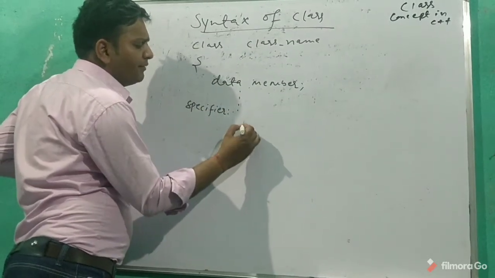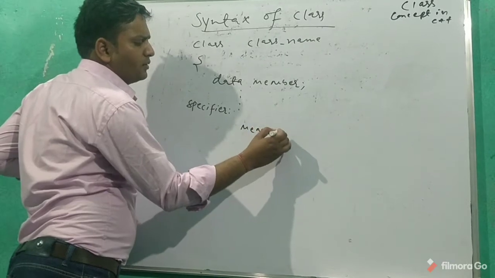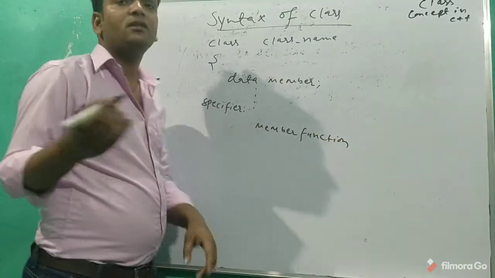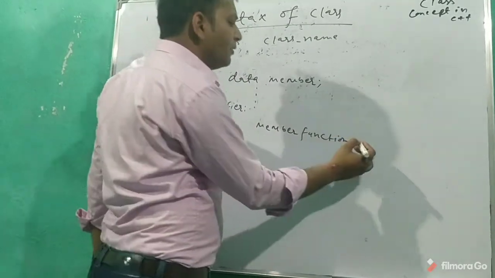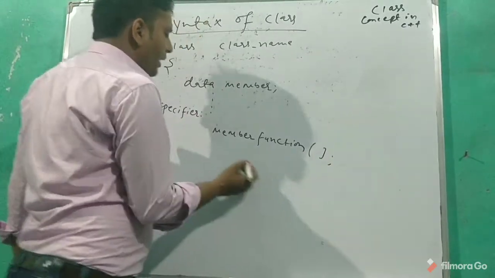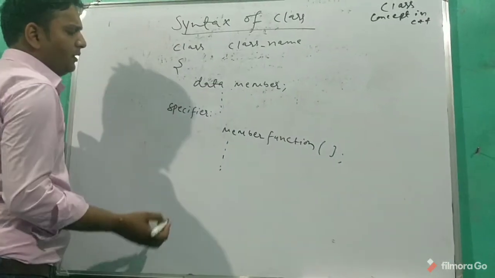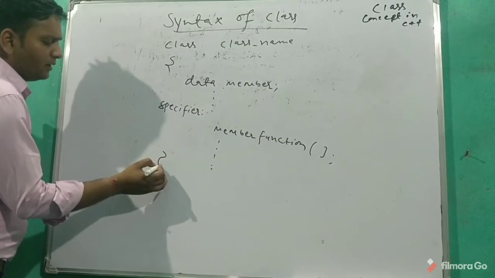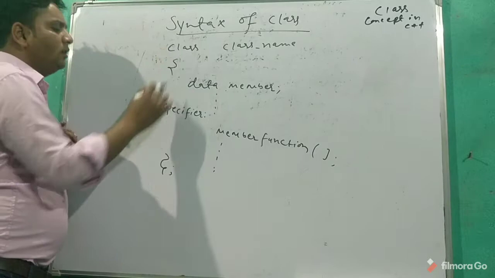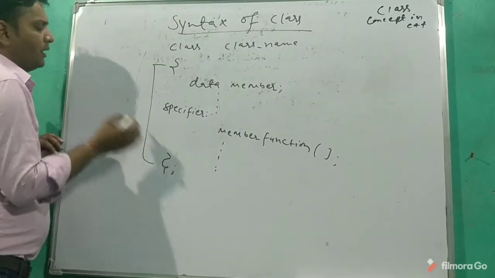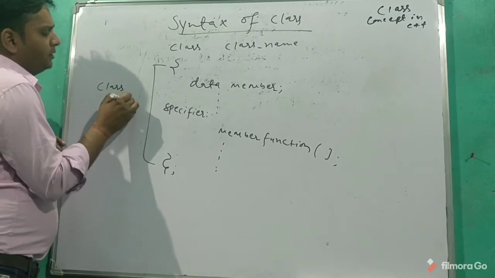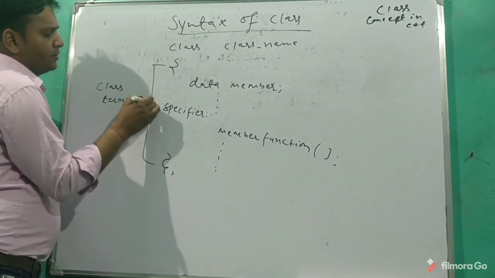And then we add the member functions. We can declare a member function with parameters or without parameters, with n number of arguments or without arguments. So we have n number of member functions. Then we terminate our class with a semicolon. This is called the termination of the class.